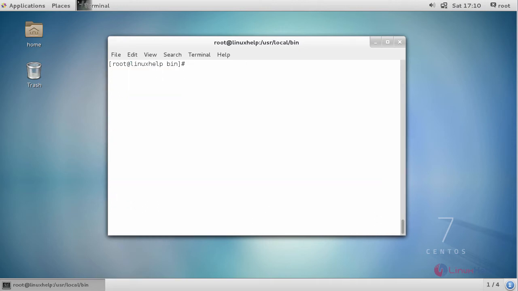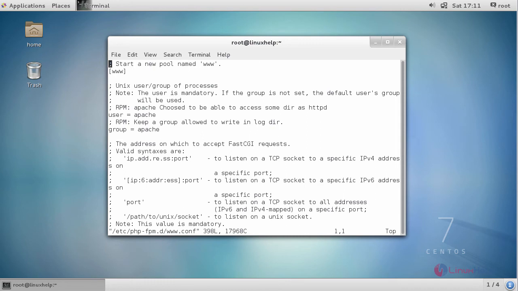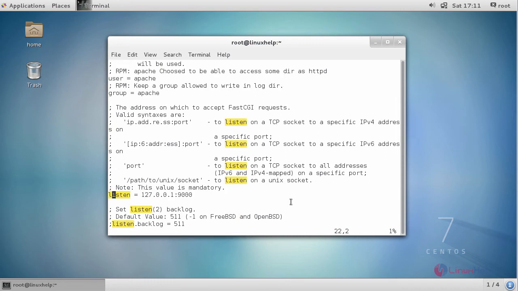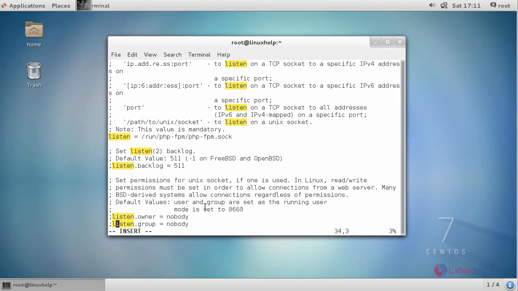Now open your PHP-FPM configuration file and make the following changes. Provide your PHP-FPM configuration path in this, and listen.owner and listen.group as nginx, and comment this and change it to nginx.